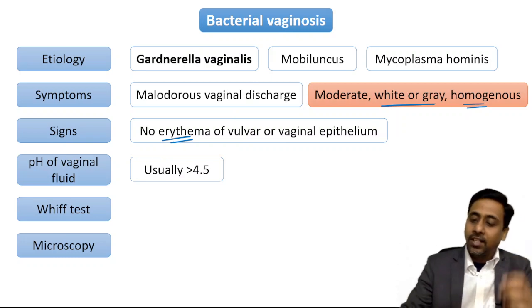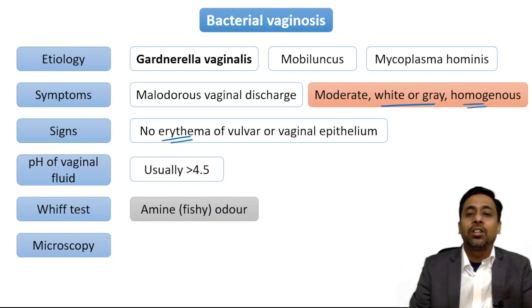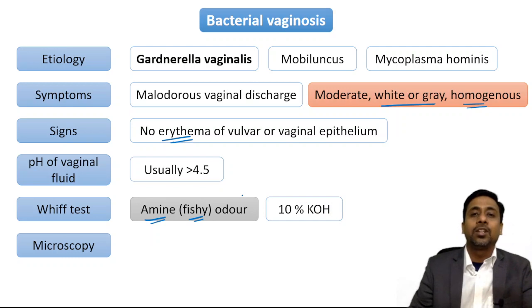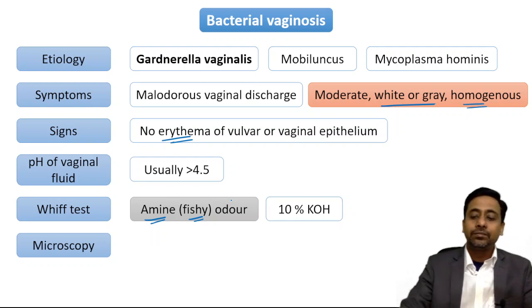Whiff test. Whiff test is basically a test to demonstrate the fishy odor of vaginal discharge, which is because of production of trimethylamine. So this amine is responsible for the fishy odor of vaginal discharge when 10% potassium hydroxide is added to the vaginal discharge. So it will lead to development of a fishy odor.